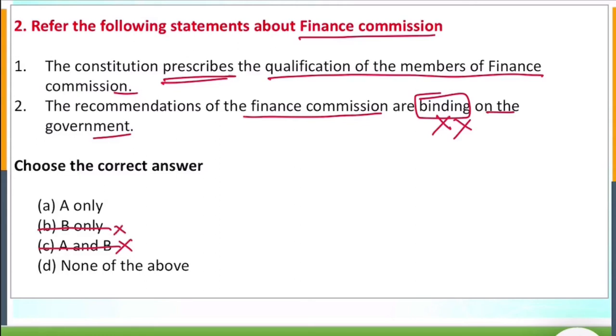Now the question is, here they have mentioned the Constitution. But here the parliament will decide the qualifications of the members of the Finance Commission. So statement 1 is also wrong. So both statements are wrong. So answer would be none of the above.